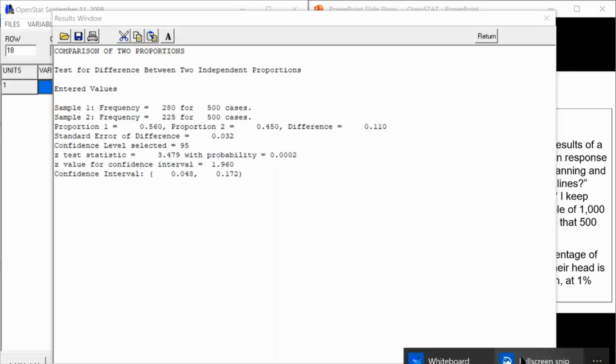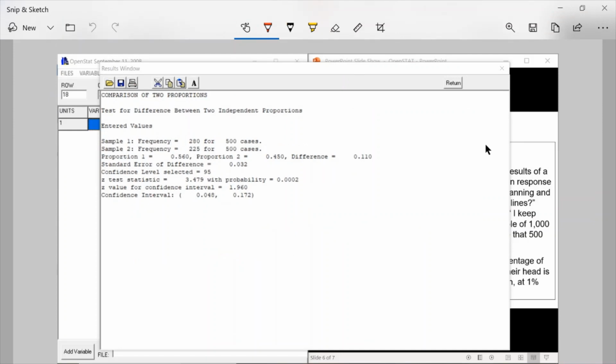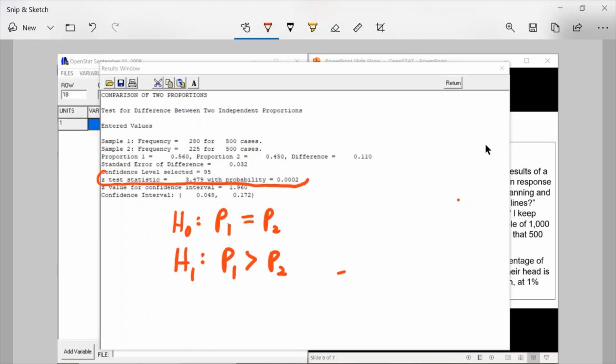And to use the result, your hypothesis is proportions of men and women is the same against the alternative, proportions of men greater than the proportions of women. The test statistic is this one over here, which is the Z test statistic, value of 3.479.